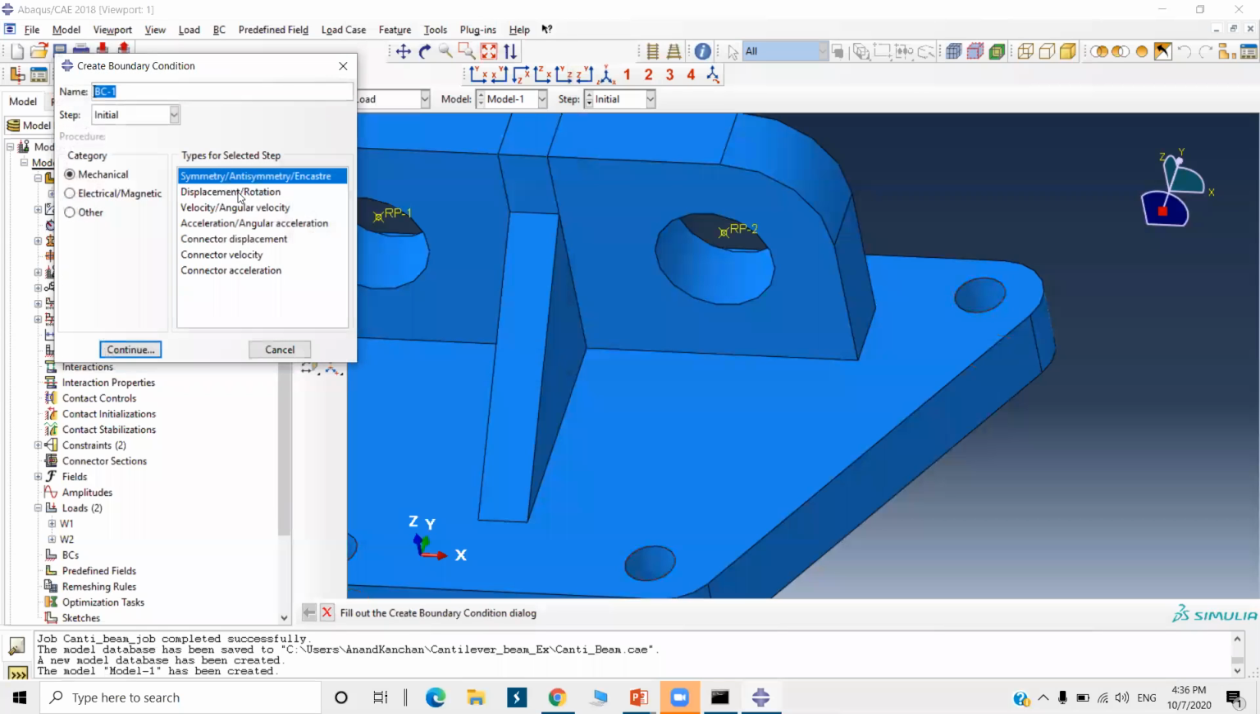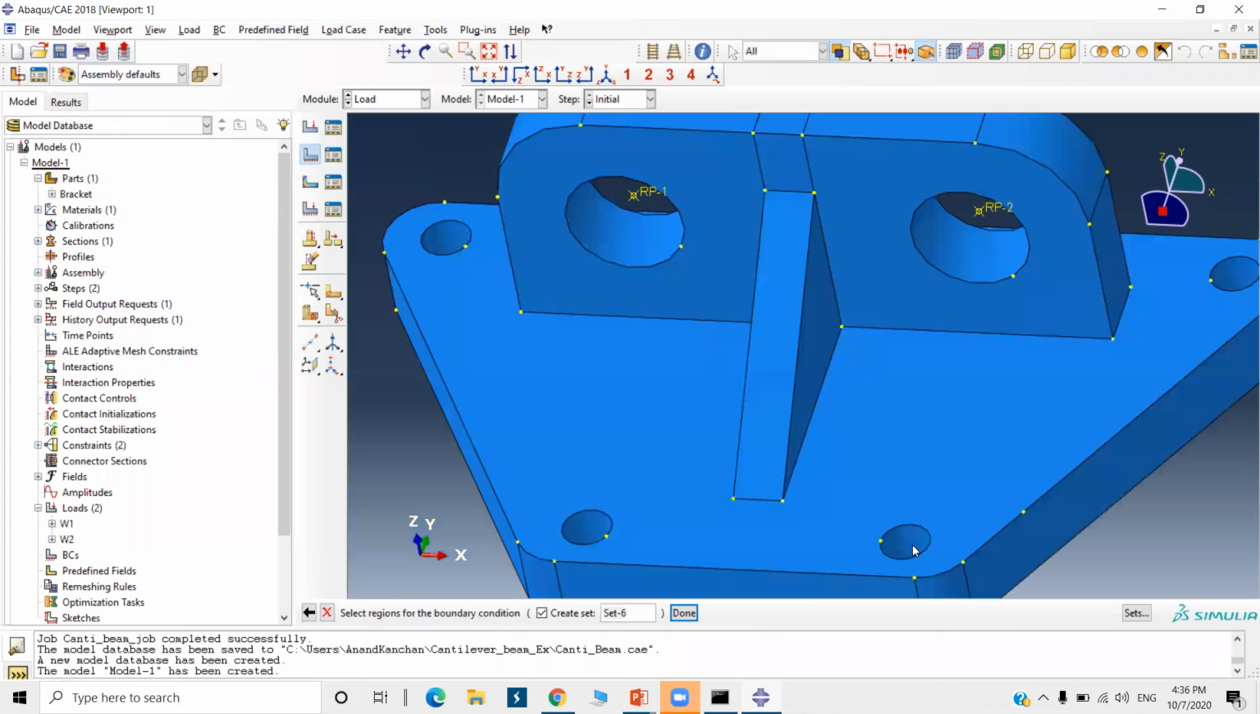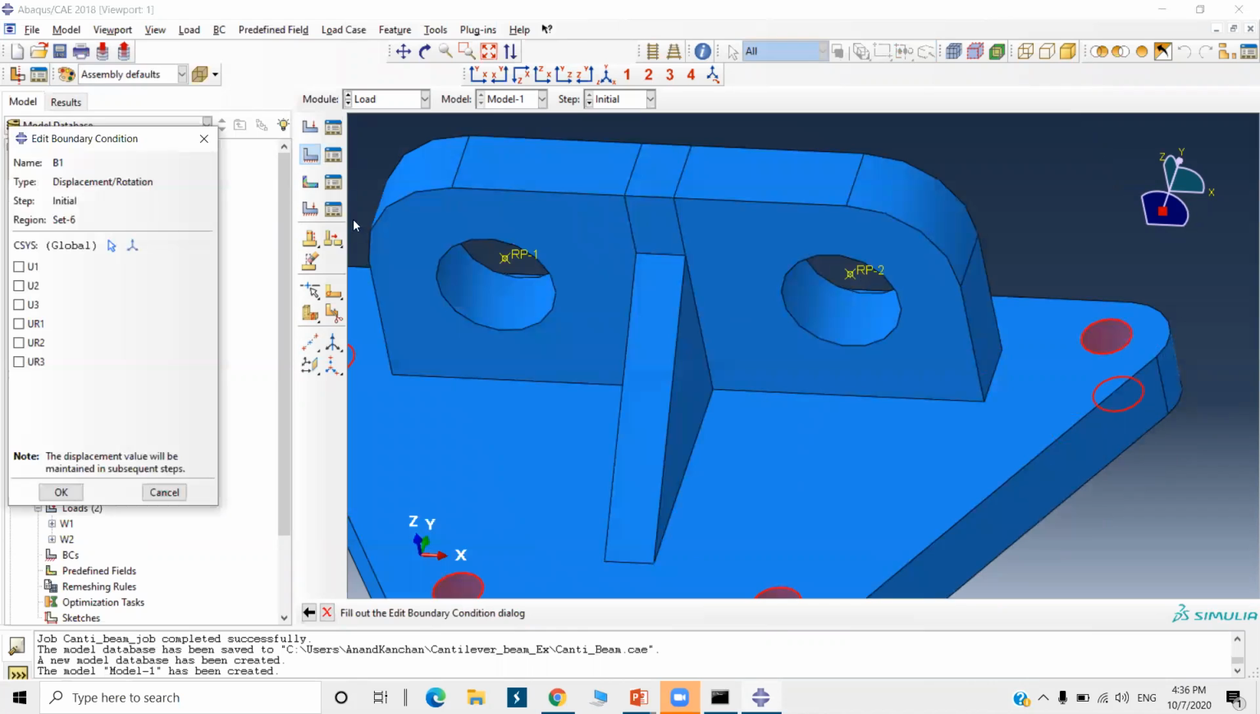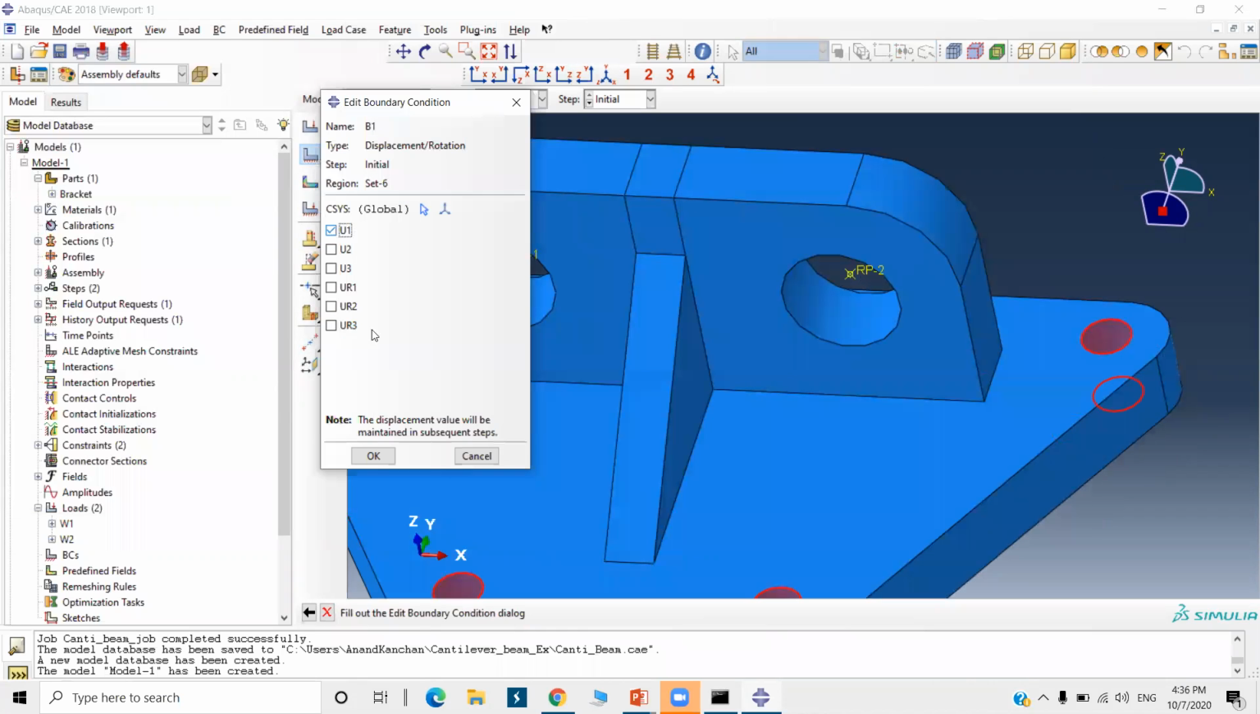I'm going to select the displacement rotation option here, and in BC1 I'm going to name it B1. For load cases we need only one boundary condition, so that is okay. Select the boundary condition. I'm going to fix it in the U1, U2, U3 directions, translation. This is a 3D model, so we need not provide the rotational degrees of freedom.